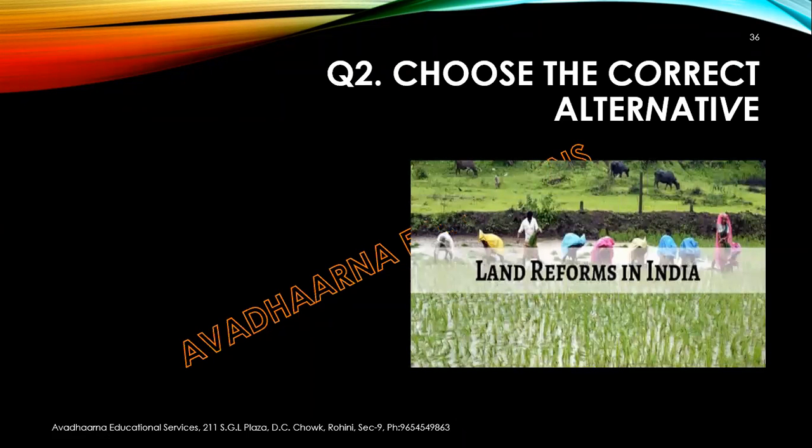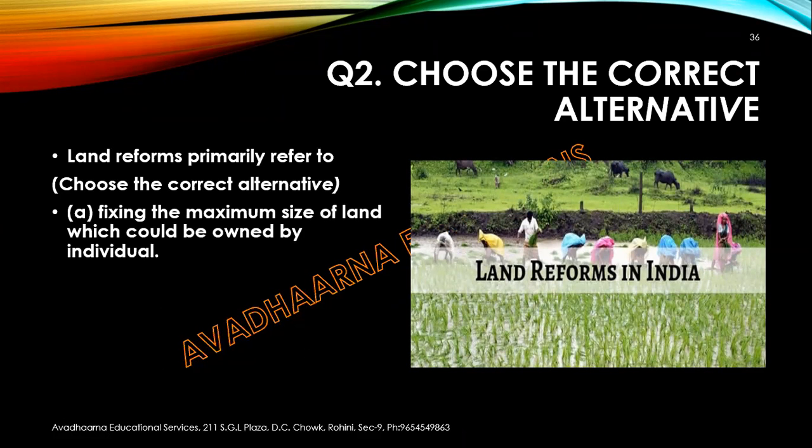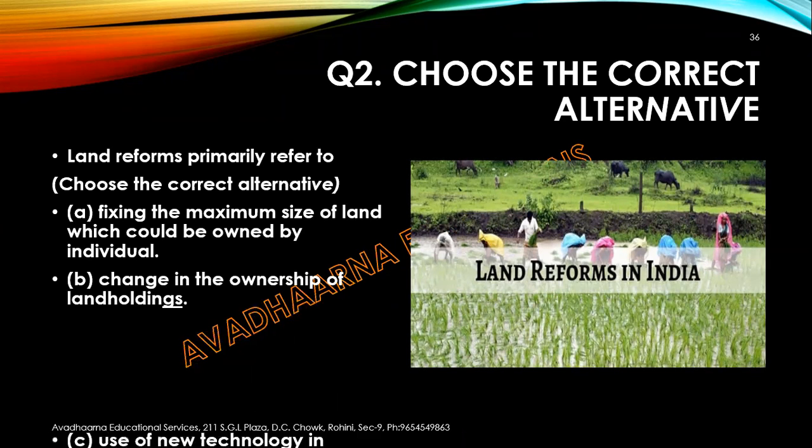Choose the correct alternative. Land reforms primarily refers to, you have to choose among the following. A, fixing the maximum size of land which could be owned by an individual. B, change in the ownership of land holdings.